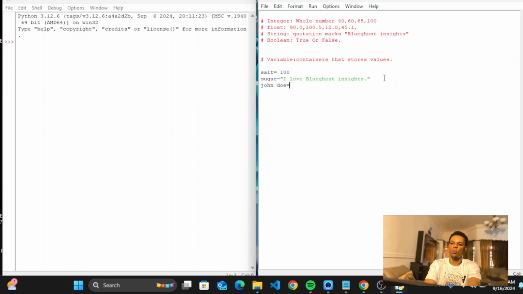And this John Doe, I want it to contain a float. I can just say 99.0. Do you understand? This is a float. Why is it a float? It has what? Decimal points.